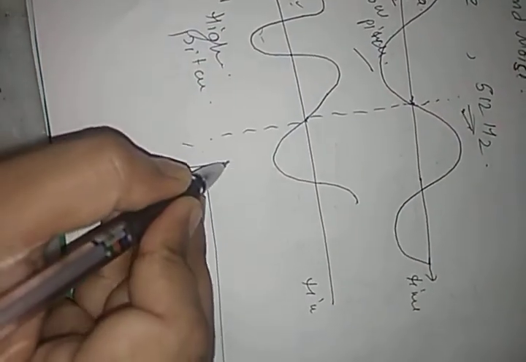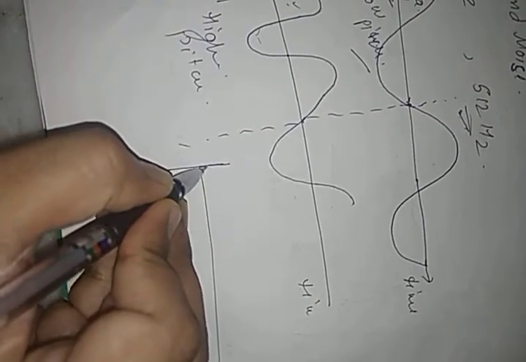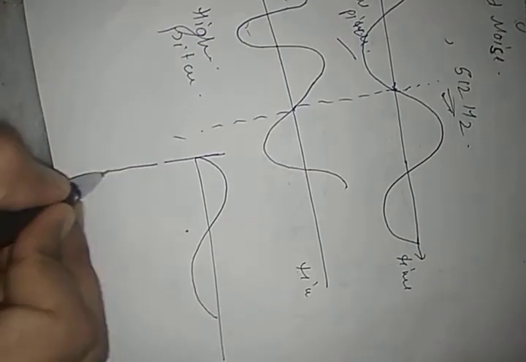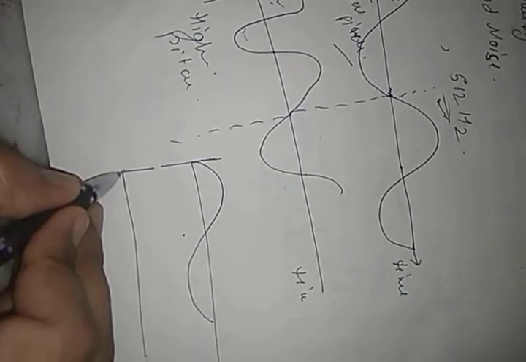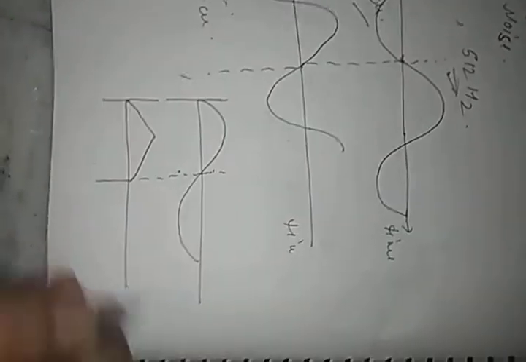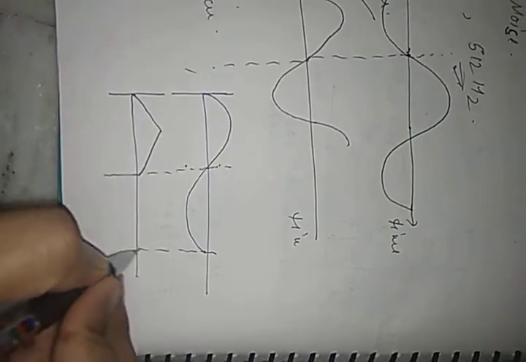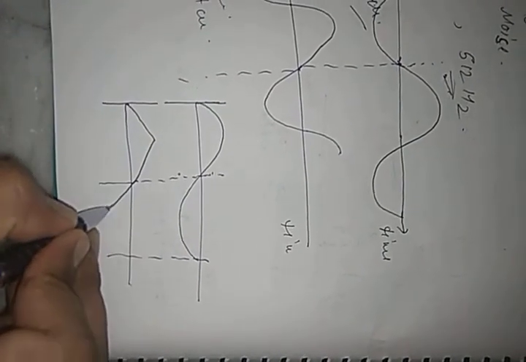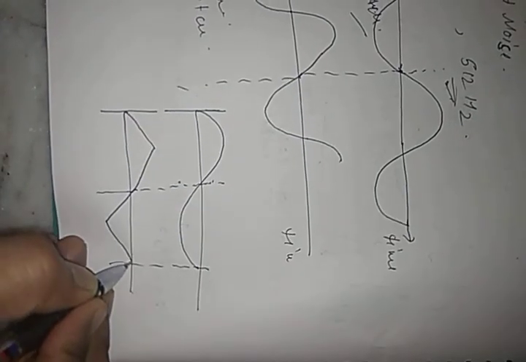Maybe possible the waveform, suppose I am drawing the waveform of two different sounds. The one is this, and the next one is this.